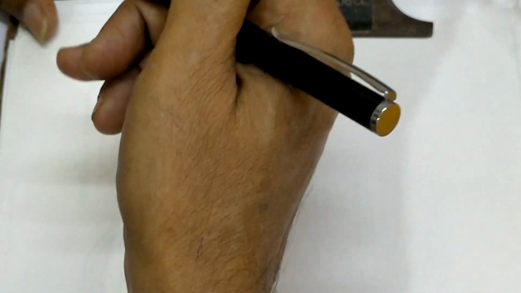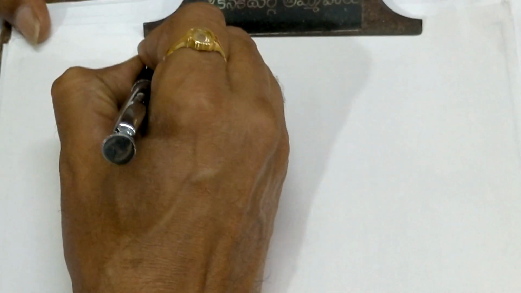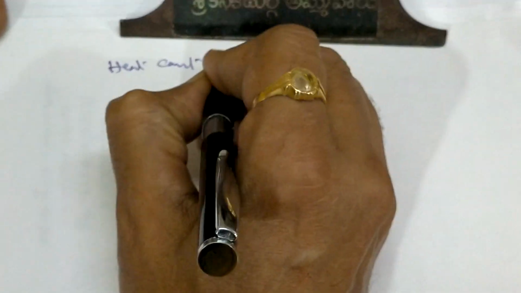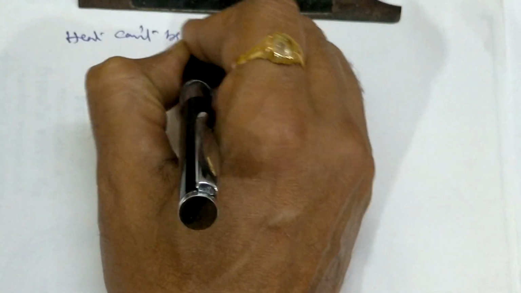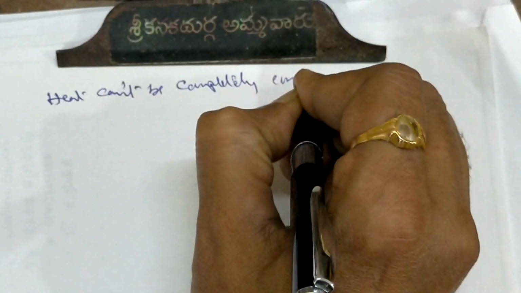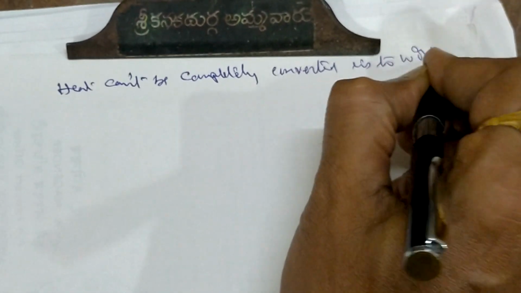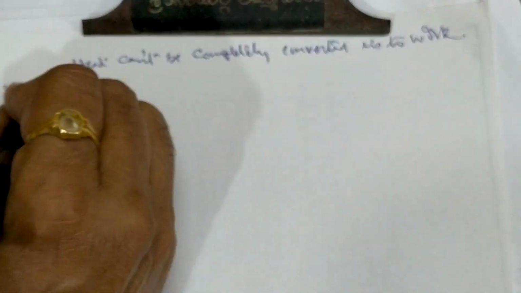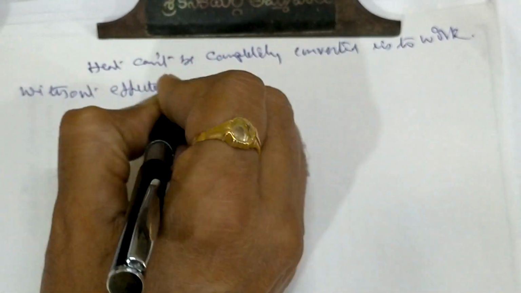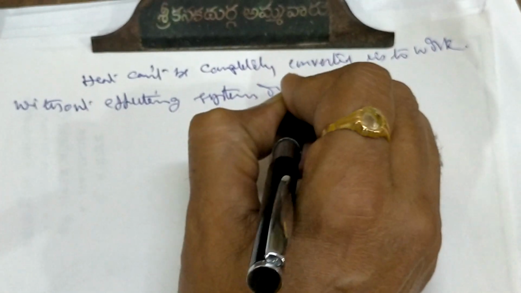There are many ways it can be expressed, but one is: heat energy cannot be completely converted into work without affecting the system or surroundings.